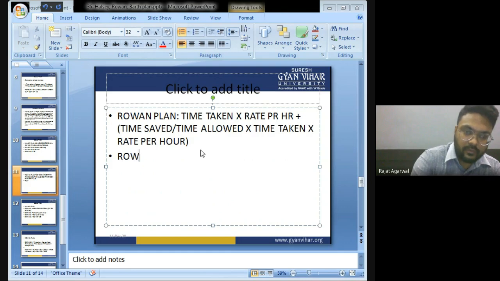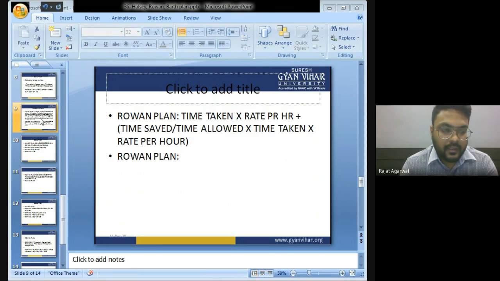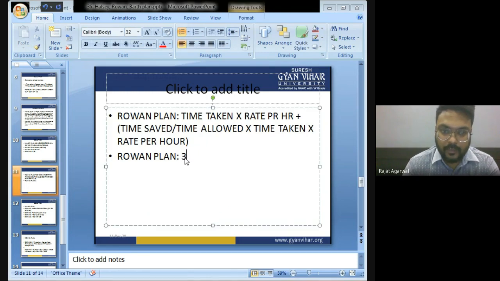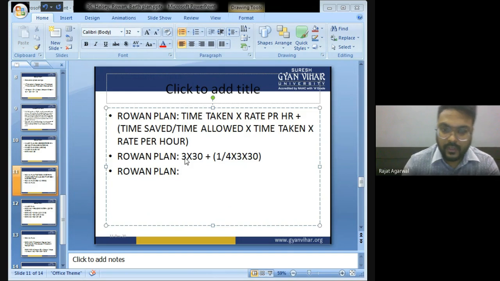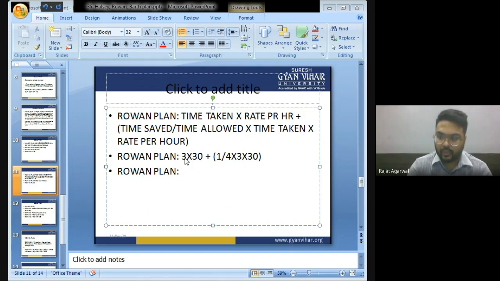To row 1 plan. Time taken, time taken is 3 hours into rate per hour is 30, plus time saved is 1 hour divided by time allowed is 4 hours into time taken is 3 hours into rate per hour is 30. Proven plan. 3 into 30 is 90